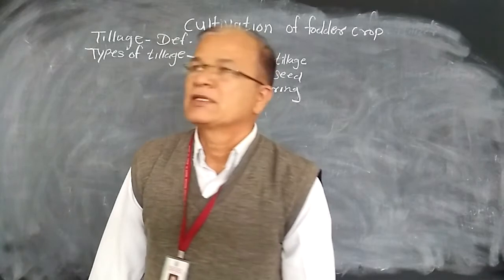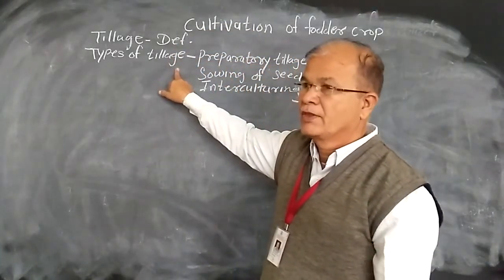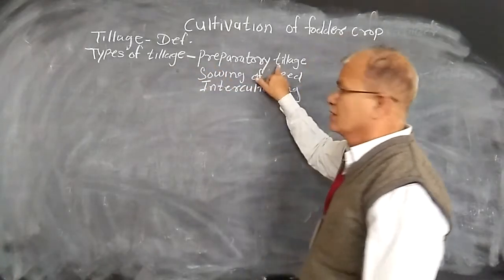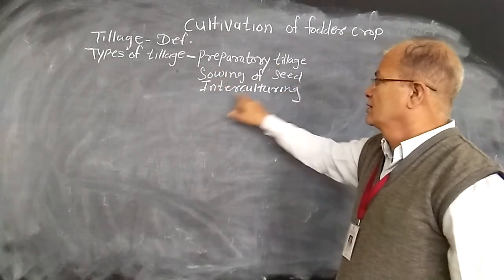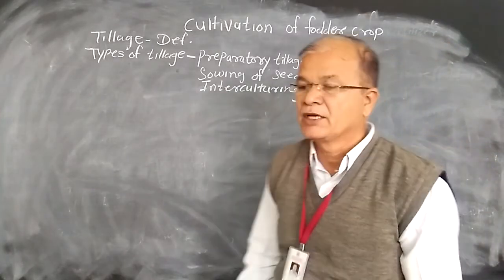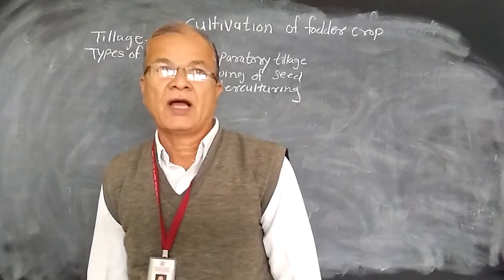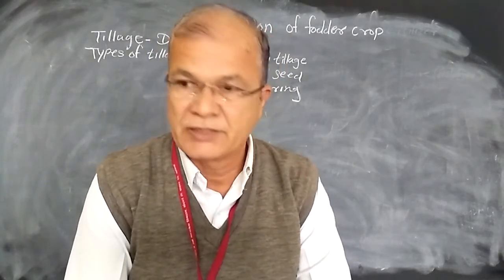Now the next one is the types of the tillage. The first type is preparatory tillage, the second one is sowing of the seeds, and the third one is interculturing. These are the three types of the tillage. Now we are seeing the first, that is the preparatory tillage.